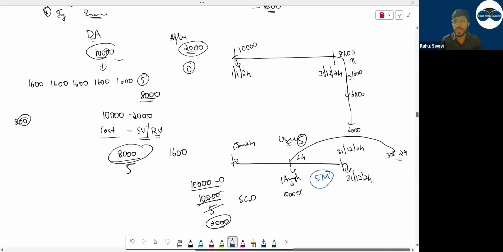Is this basic clear to everyone? So depreciation will be charged when the asset is available for use. The asset was available for use from what date? 1st August. It's not from 1st Jan so that you record 2,000 here. No, it was available from 1st August. So 5 months depreciation I will record. How much I will record? 2,000 into 5 divided by 12.